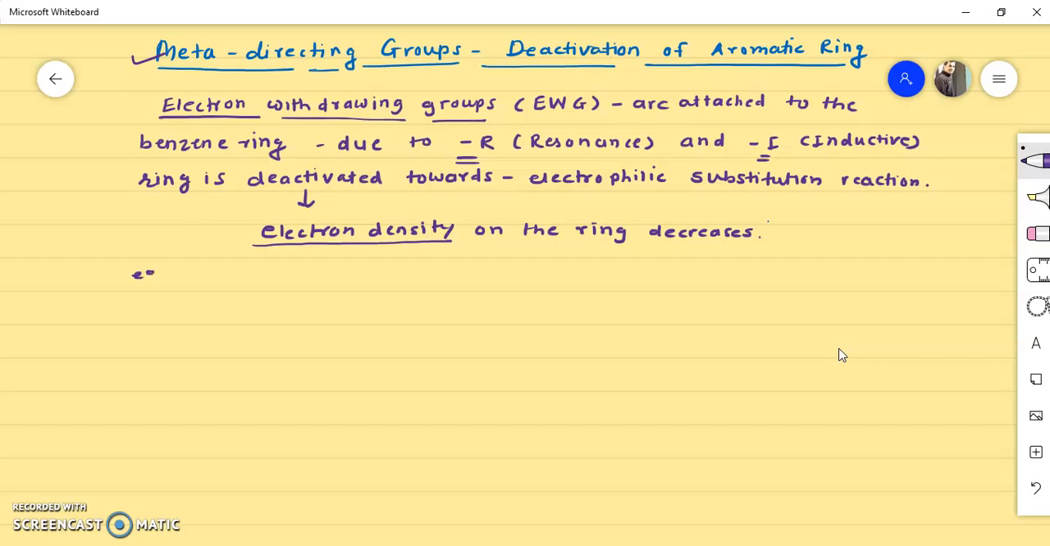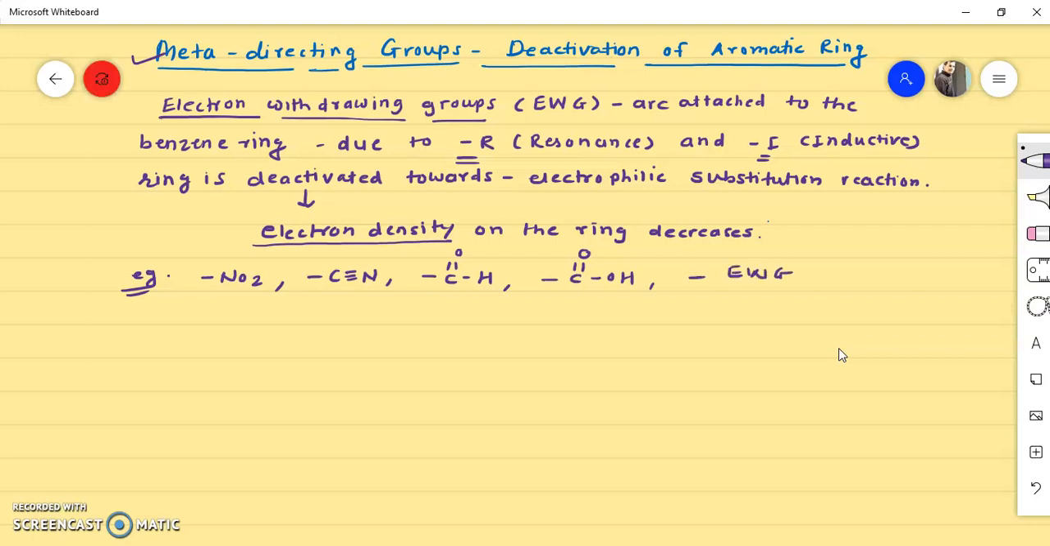Now we'll see a few examples of electron withdrawing groups. The most important example is the NO2 group, which is an electron withdrawing group. Then C triple bond N, that is the cyanide group, is also an electron withdrawing group. Then the C double bond O group of an aldehyde is also electron withdrawing, and you can take many more examples. These are a few examples of electron withdrawing groups.